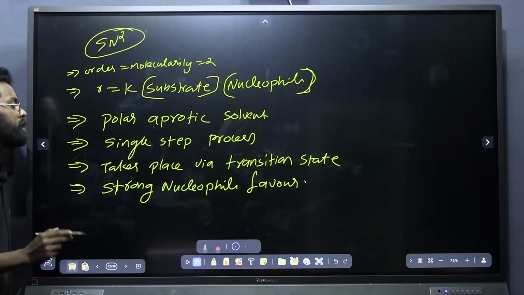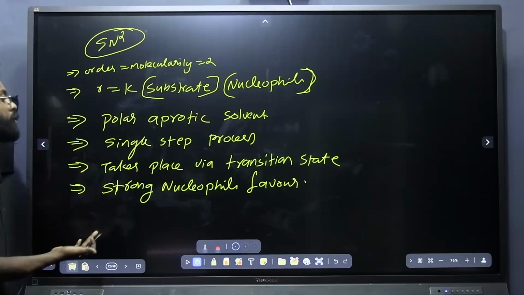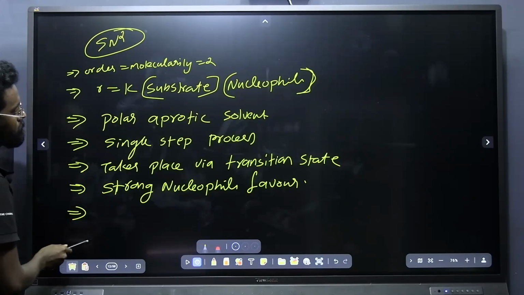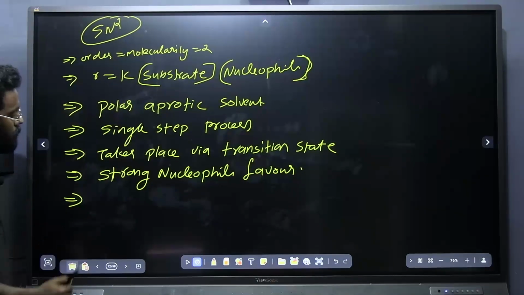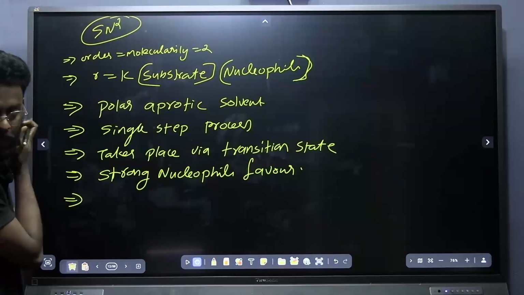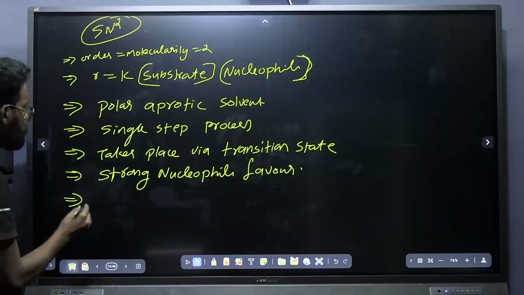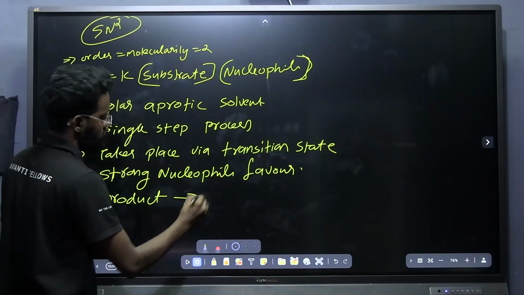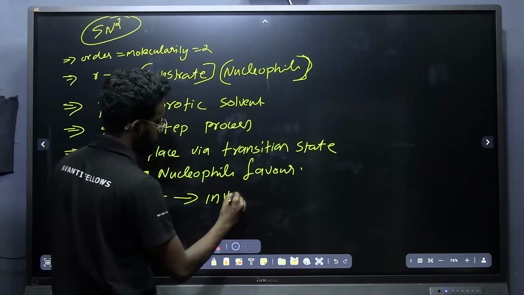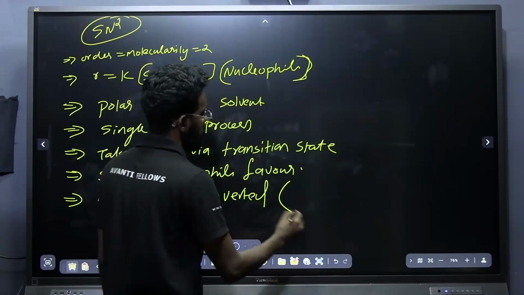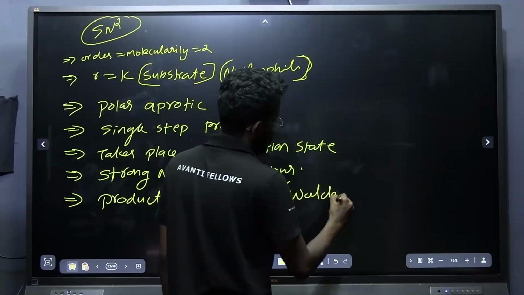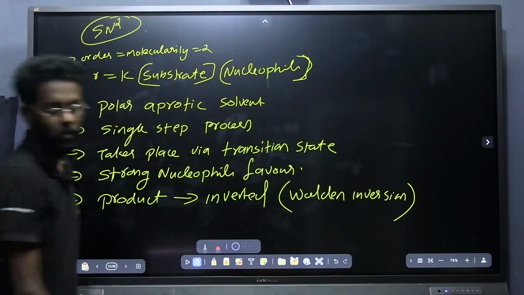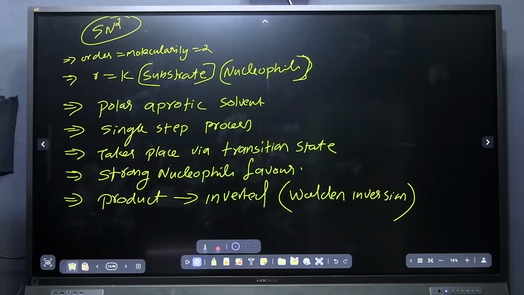A single step reaction will take place only if I am giving a strong nucleophile. Okay. Then any other points? What about the stereochemistry? What is the product we will be getting here? Yeah, inverted product. And this inversion we will be calling Walden inversion. Okay. Any other points?